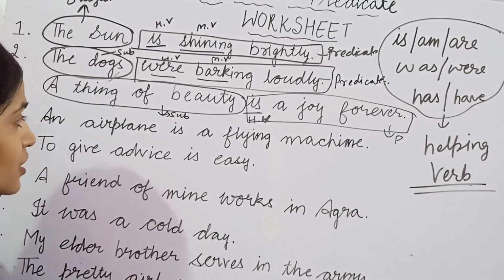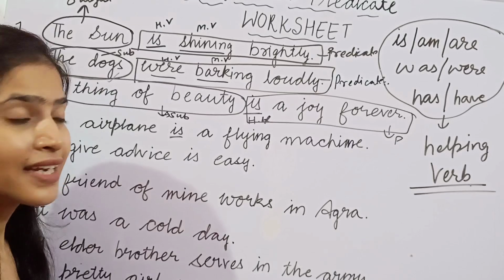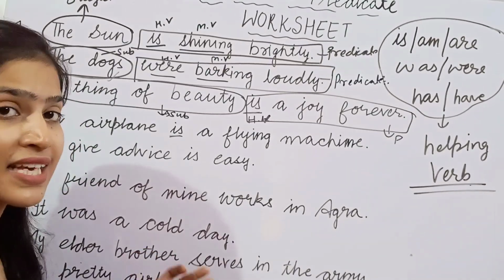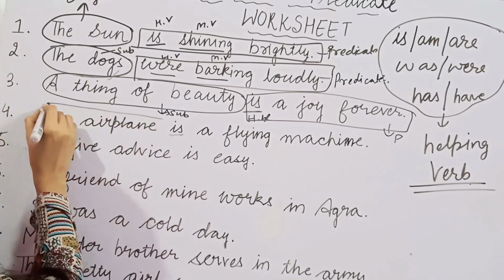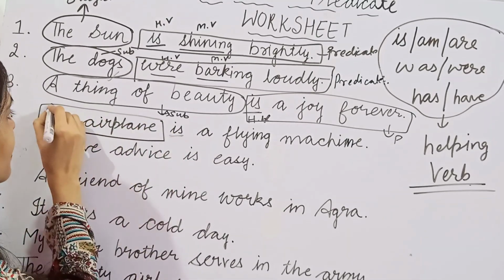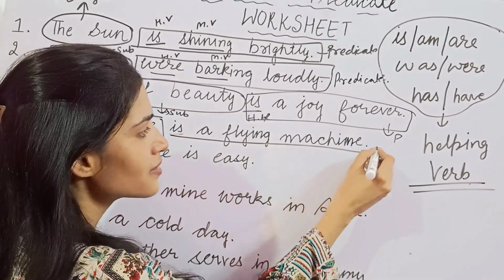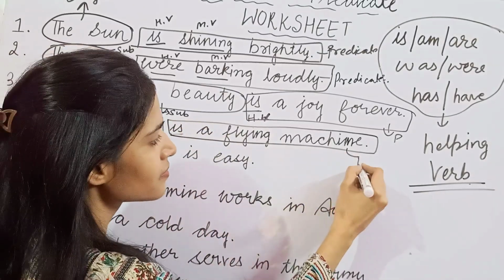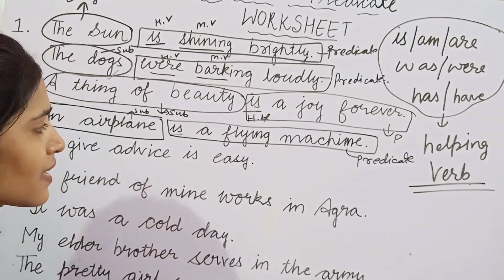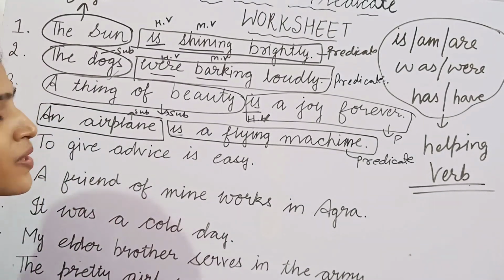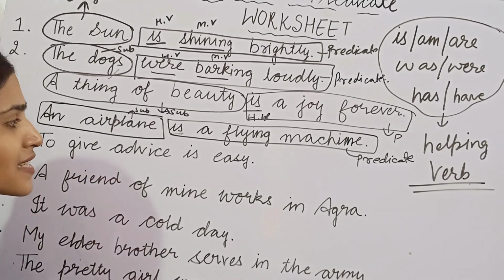Now, the fourth sentence is: an airplane is a flying machine. Again, as I told you, is, am, are, was, were, has, have tell us the state of being, the state of existence. So here is is the helping verb. So an airplane is the subject, and this whole part is the predicate. I guess this work may feel a little messy to you, but I will try my best to make you understand it nicely.